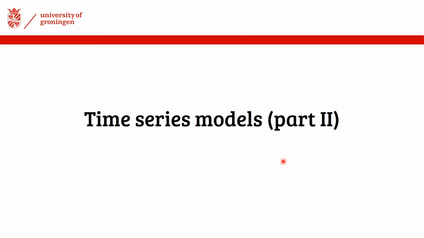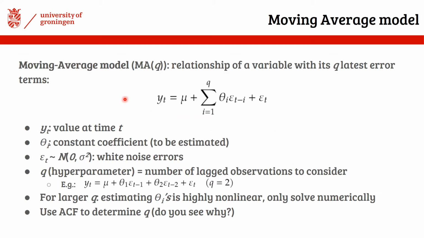In the autoregressive model, a time series is represented by its lagged values. In a similar fashion, the moving average model, also abbreviated as MA(q), represents a time series by past errors. As you can see, the formulation of the moving average model is the same as the one for the autoregressive model, except for the lagged values in this summation.